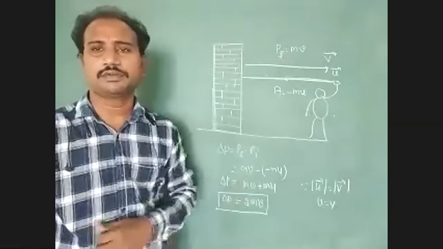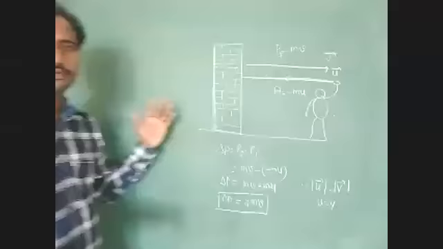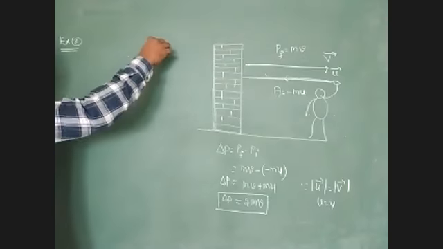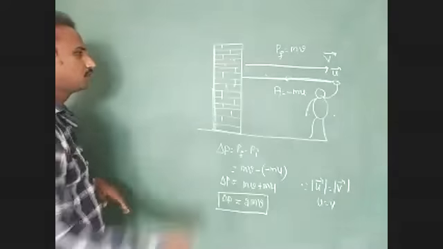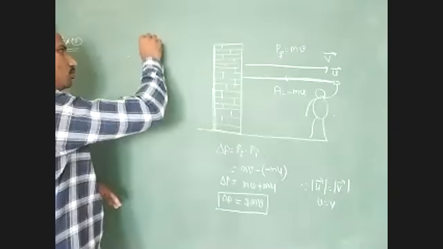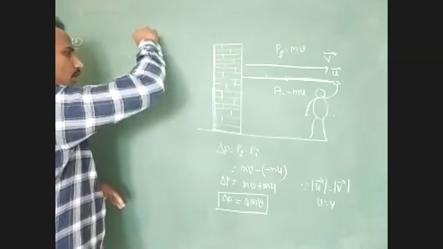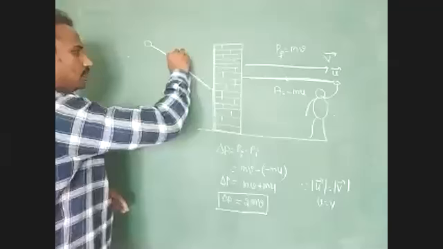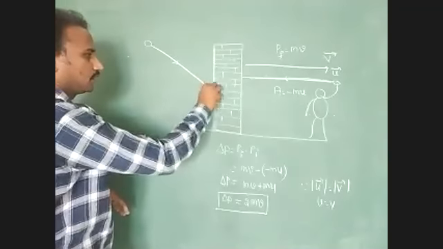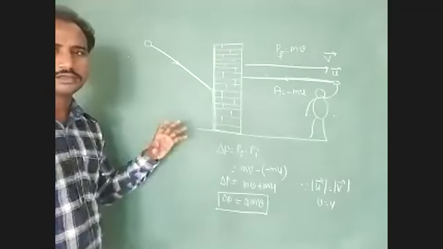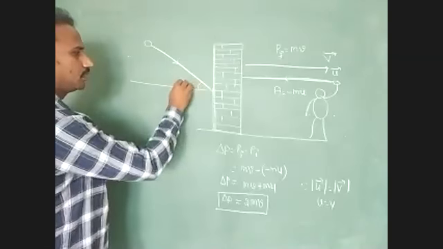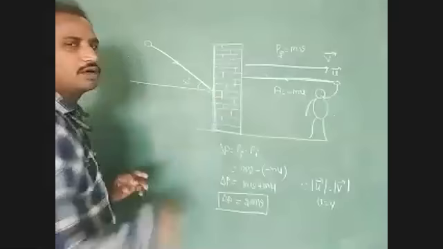I can give one more example problem for you. You have to observe this board. Example 3. Now we observe the same condition. A person is throwing one ball at an angle. The direction of the ball makes 30 degrees with respect to the normal.